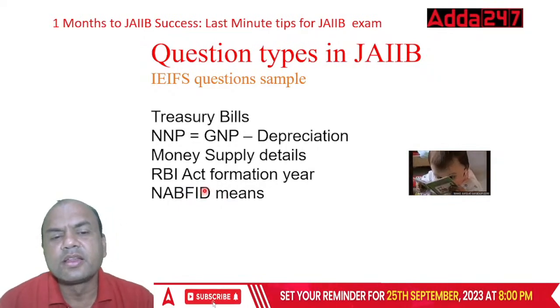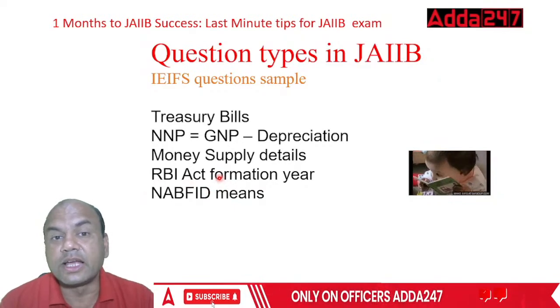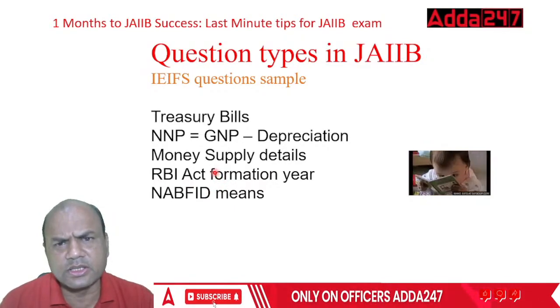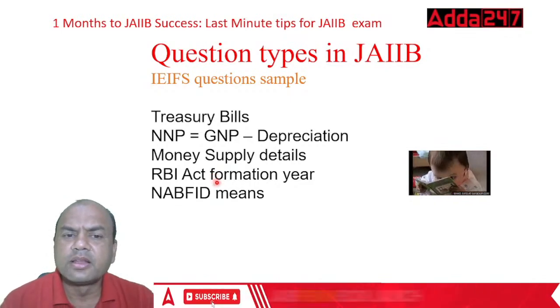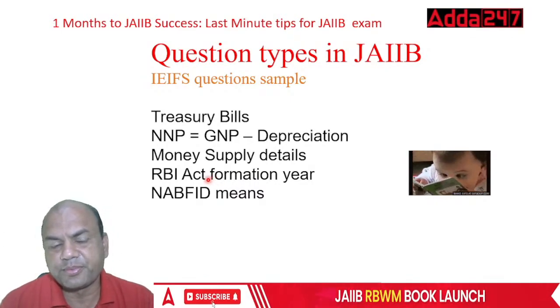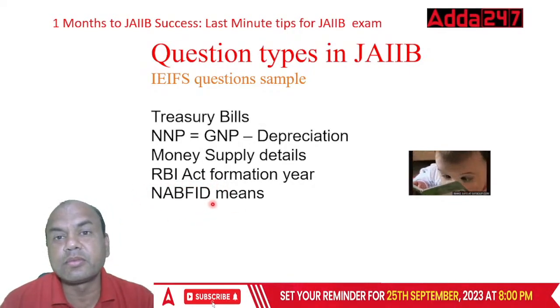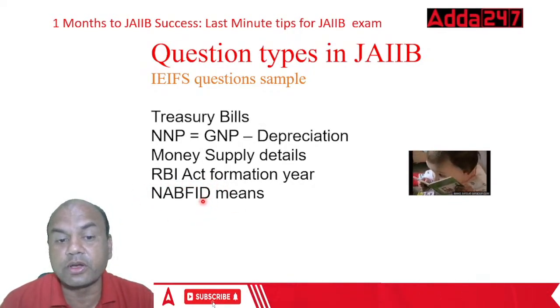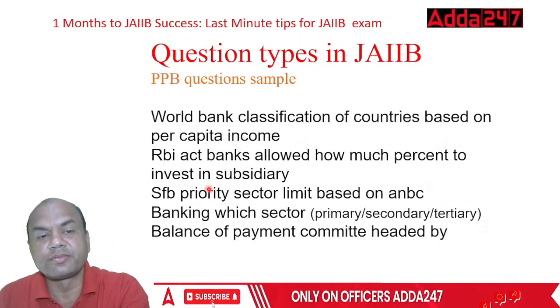See, this is similar to NABARD. What is NABARD? National Bank for Agriculture and Rural Development. Do you see the offices of NABARD somewhere? No. These are all soft loans. Similarly, NAFID also does soft financing for infrastructure. So that was about IIFS.